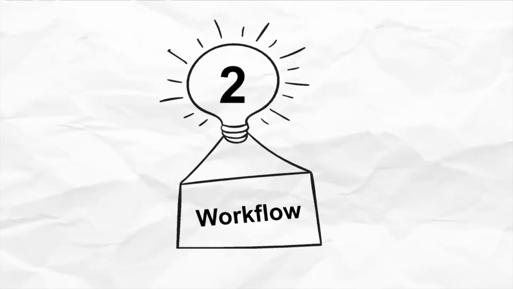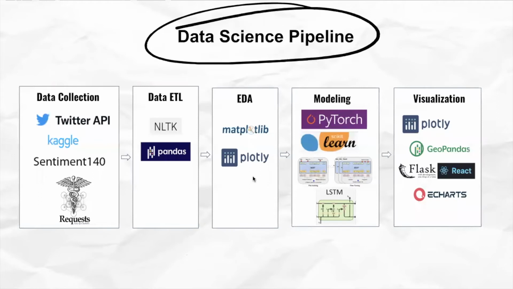In this part, I will introduce the datasets and tools we used when building our data science pipeline. Our dataset comes from three sources: cyberbullying tweets from Kaggle, 1.6 million tweets with labels from Sentiment 140, and daily tweets we collected from the Twitter API. We use pandas, Plotly, etc. for ETL and EDA, PyTorch and scikit-learn for modeling. In the end, we use Flask, React, and eChart to build a front-end website to display our analysis results.